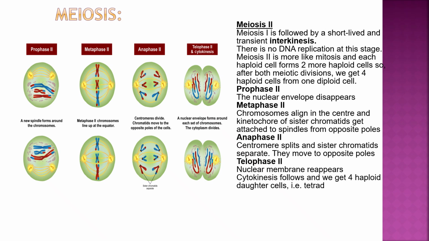Prophase 2: the nuclear envelope disappears. Metaphase 2: chromosomes align in the center and kinetochores of sister chromatids get attached to spindles from opposite poles. Anaphase 2: centromere splits and sister chromatids separate. They move to opposite poles. Telophase 2: nuclear membrane reappears, cytokinesis follows, and we get four haploid daughter cells, that is a tetrad.